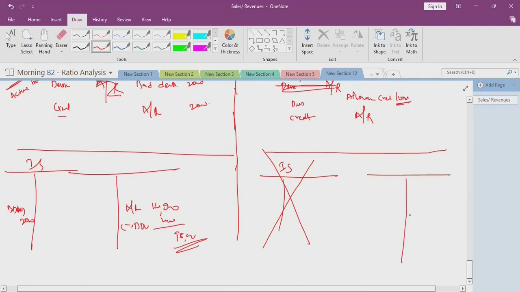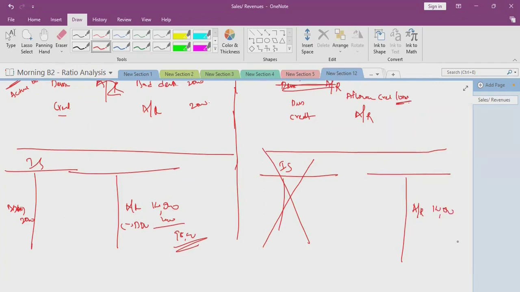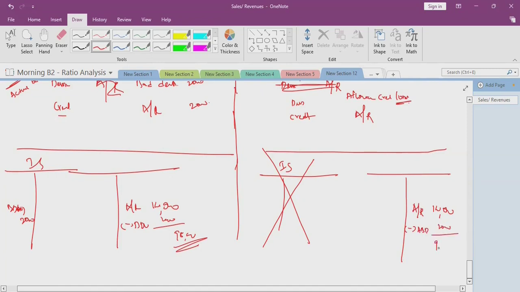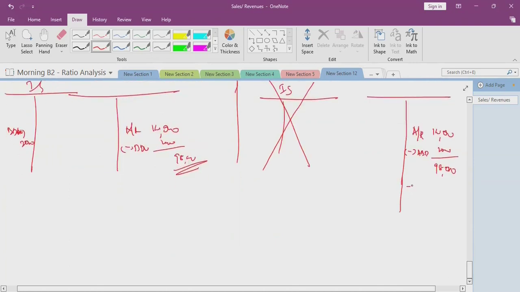However, the accounts receivable are showing 100,000, and from this the actual bad debts written off 2,000 will be deducted, making 98,000. And the provision we already created was 3,000.